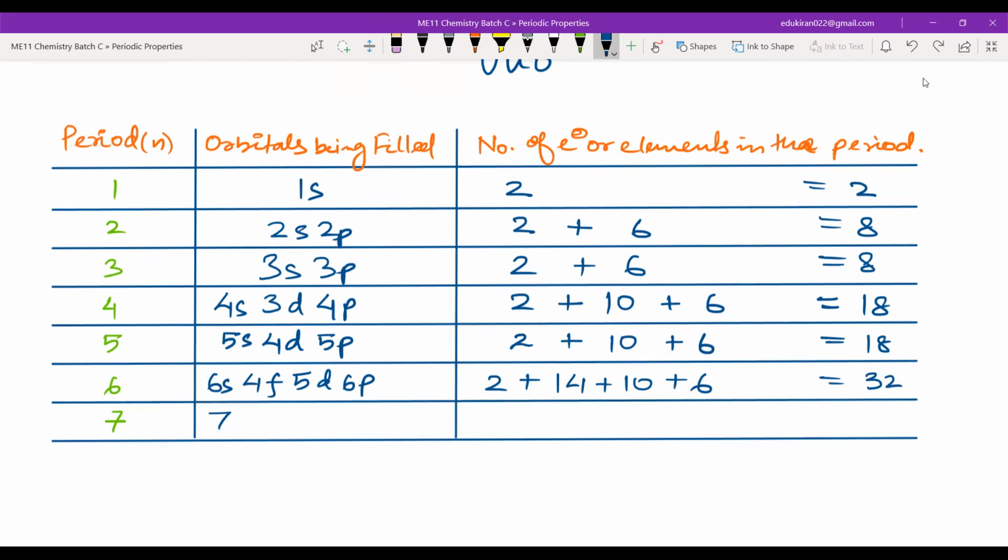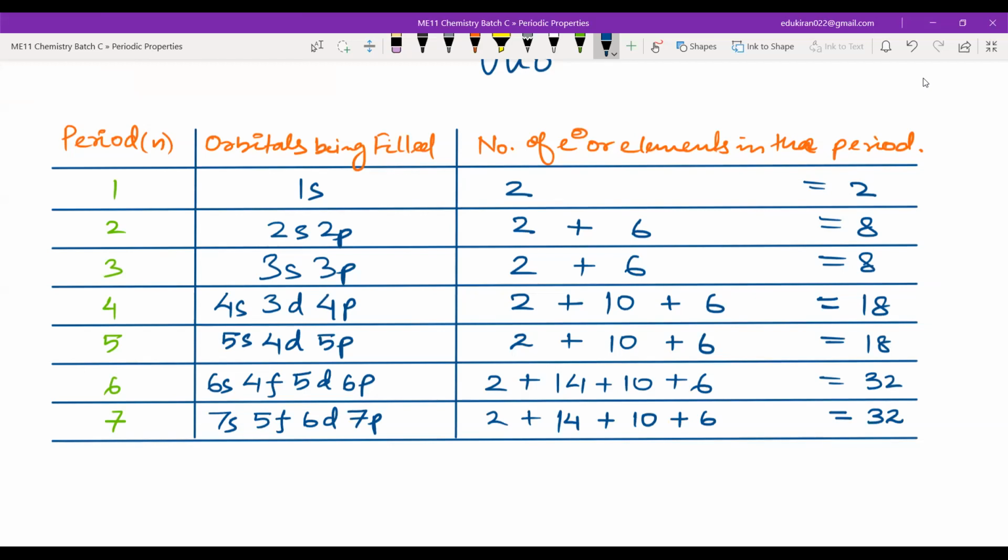7s, 5f, 6d, 7p. So this will again be 2 plus 14 plus 10 plus 6, which will be equal to 32. 32 again.